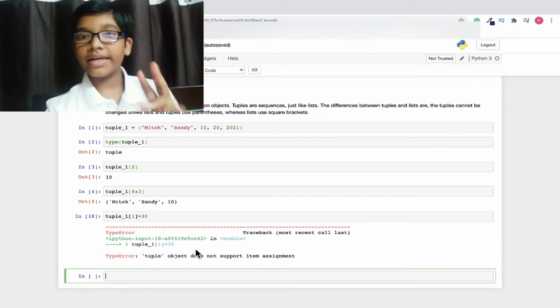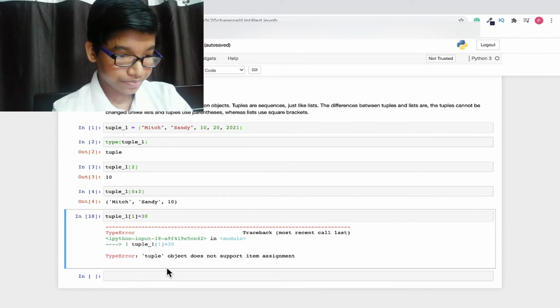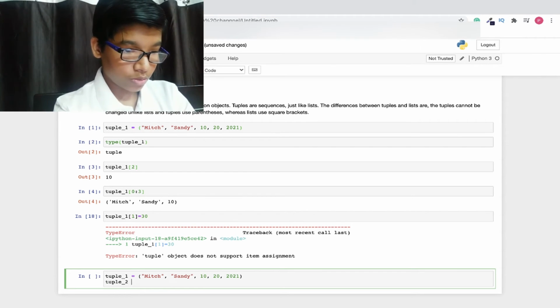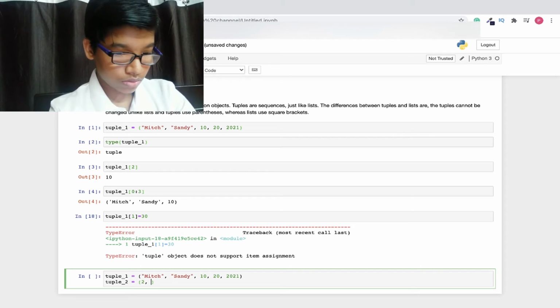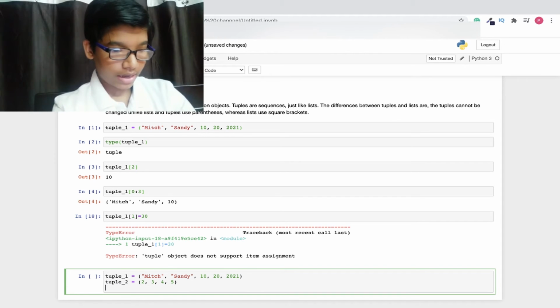So how can we concatenate two tuples? Here, let's copy this here and paste it here. And let me write tuple_2 equals, open square brackets, and here let's write 2, 3, 4 and 5. 2, 3, 4 and 5 is tuple 2, and this is tuple 1.